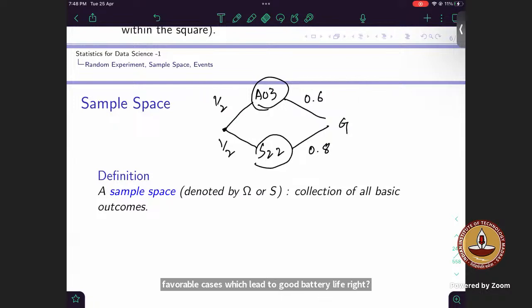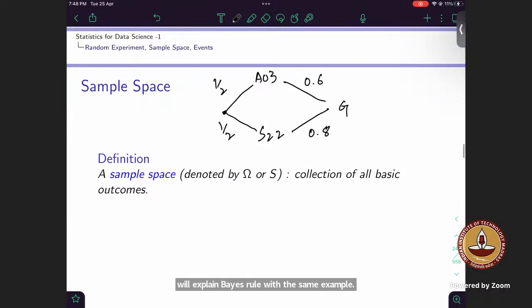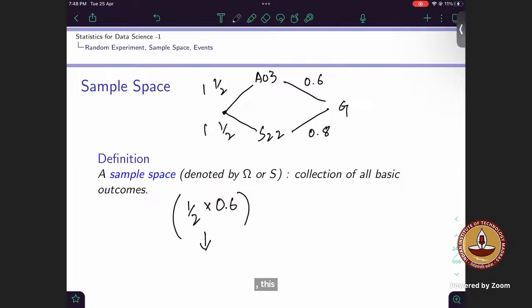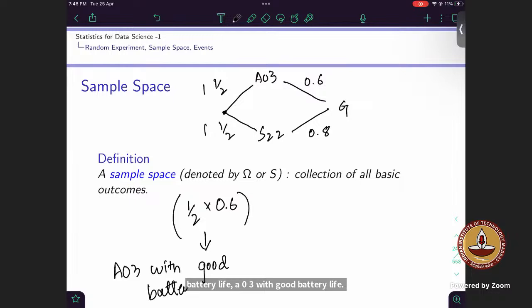I will explain Bayes rule with the same example. Okay. Now, what is the probability that I will get A03? Half, right? And what is the probability that it will have good battery life? That is given as 0.6. So what is this basically? This is that I have A03 and it has good battery life. Or what can happen? Having S22 and good battery life.